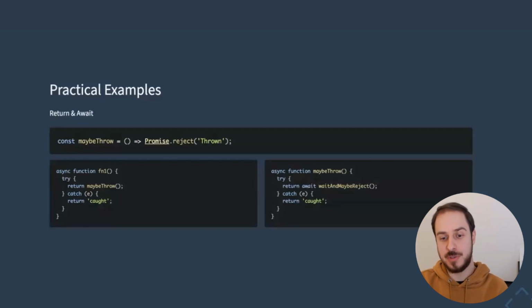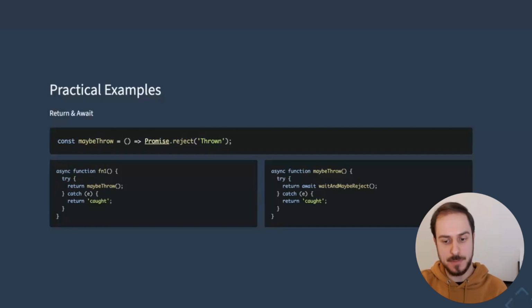Although there are two nuances to remember when using return await in your code. So firstly, it will have a slightly different stack trace when you don't use await after return. So you may want to evaluate which one is more suitable for you. And secondly, it behaves slightly differently when it's wrapped in a try-catch statement block. So if you think about it carefully, it will make sense, but it might not be immediately obvious.